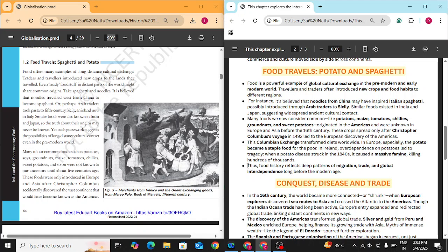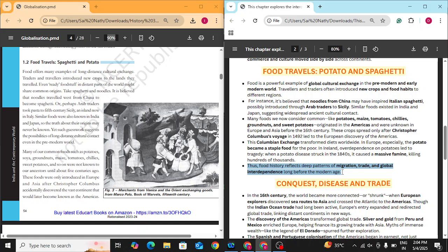Thus, food history reflects deep patterns of migration, trade, and global interdependence long before the modern age. Hence, another example of early globalization we have here in food history. It tells migration, like from where a food was taken and to which country or continent it spread. It shows migration patterns. Trade, like which countries were trading with which country. We can also deduce this from food travel.